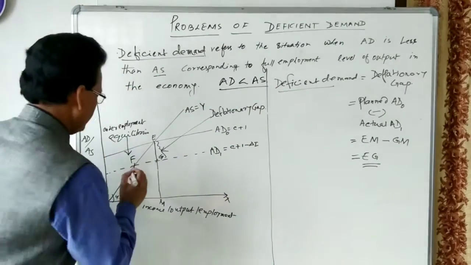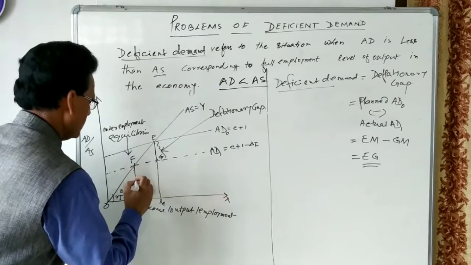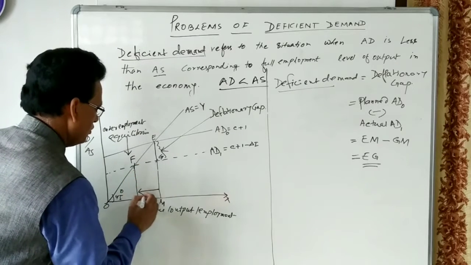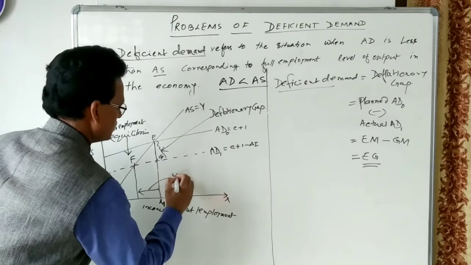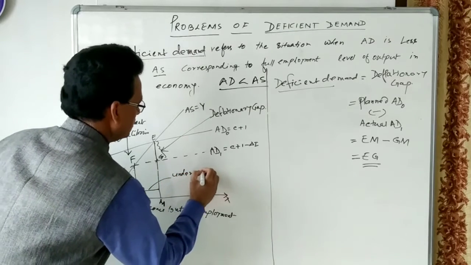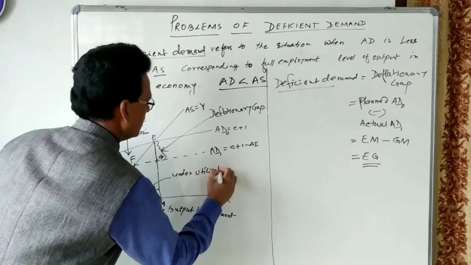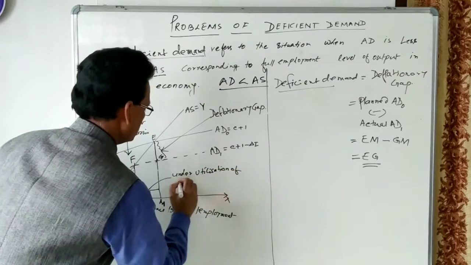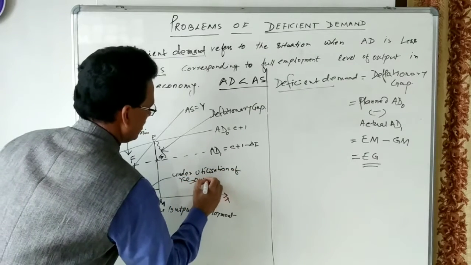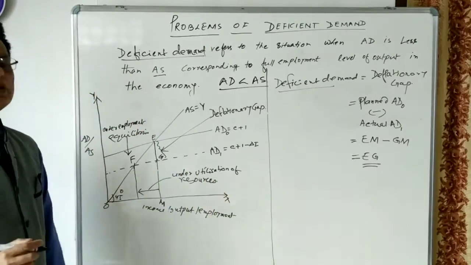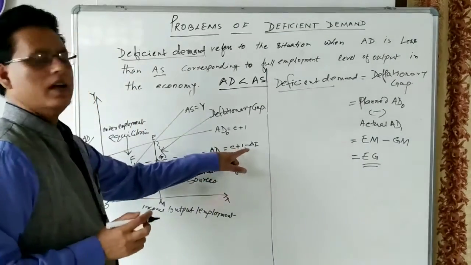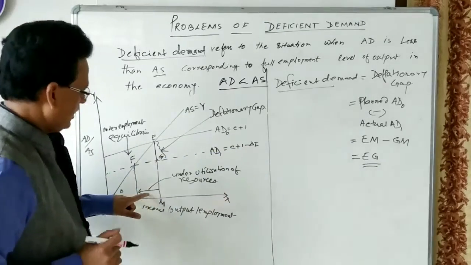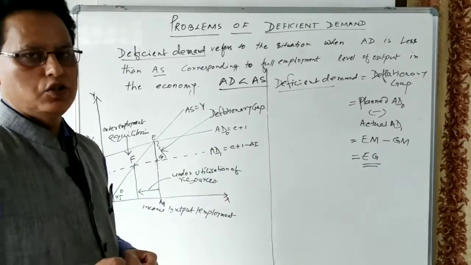So in case of deficient demand, let us see what happens. You will find that there is underutilization of resources. It means all resources are not utilized in the economy because of falling investment. The resources become idle in the economy.